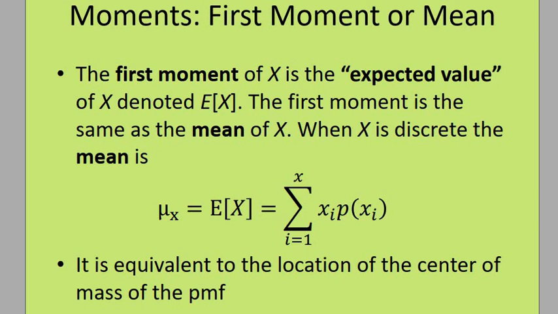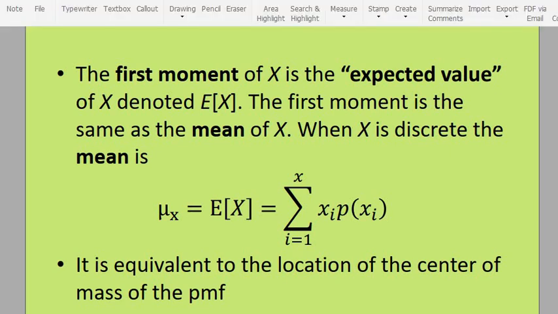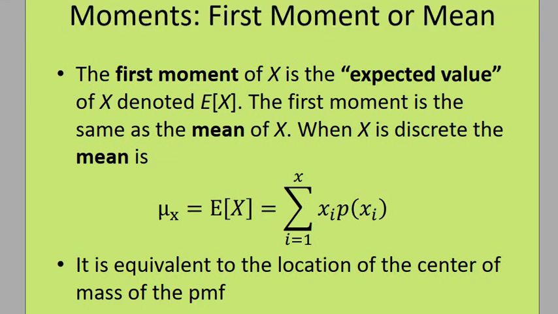In math as well, we have got moments, as much as we have moments in physics. The first moment is known as the mean. The first moment is known as the mean. So the mean is the first moment. It is also known as the expected value.